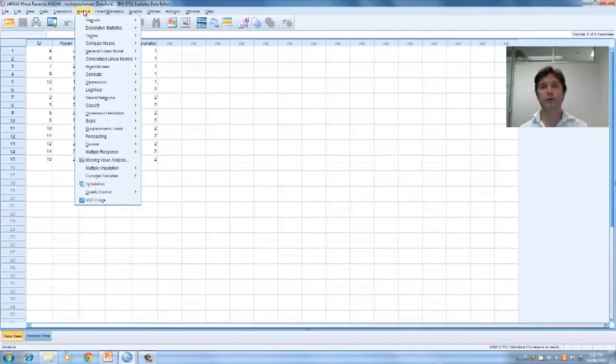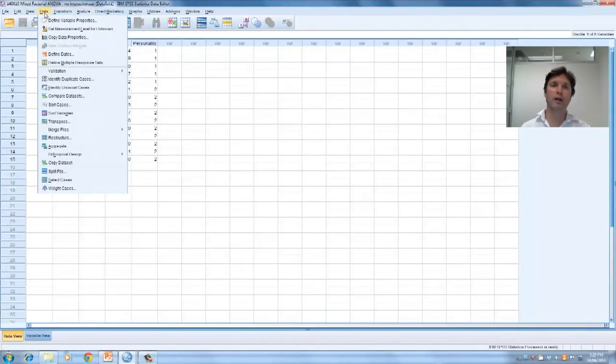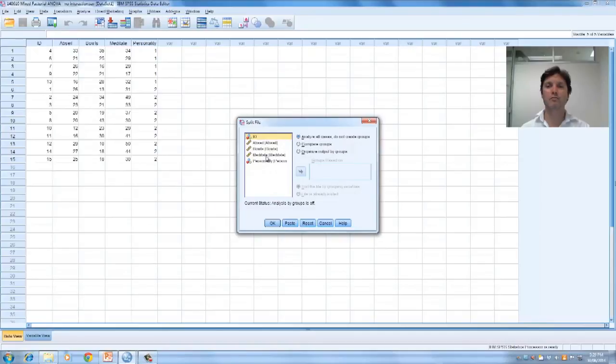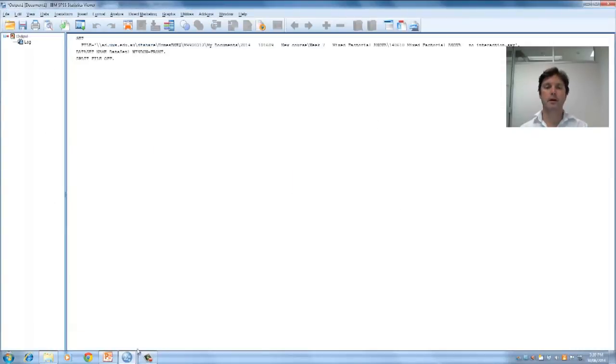But before we do that, I always forget, if you've got your data file split, then let's click on Data and go to Split File, and you may already have had your personality variable there. So let's take that off. Let's just go Analyze all cases. Do not create groups. What that's essentially saying is, I don't want to split my file by personality anymore. What I want to do is look at all my data. So press OK. Let's go back to the data.